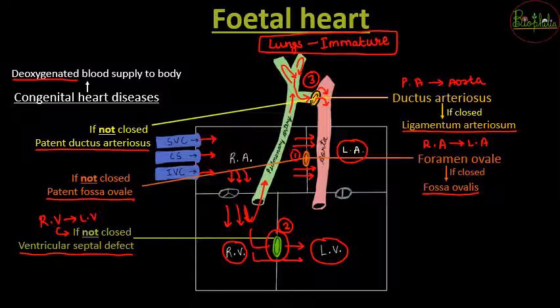But if it is happening because of opening of one or more than one of these bypasses, then the condition is going to be called as cyanosis. So the baby can turn blue if there is lack of oxygen in the body because deoxygenated blood is supplied. So cyanosis हो जाता है, that is the baby does not get enough oxygen.